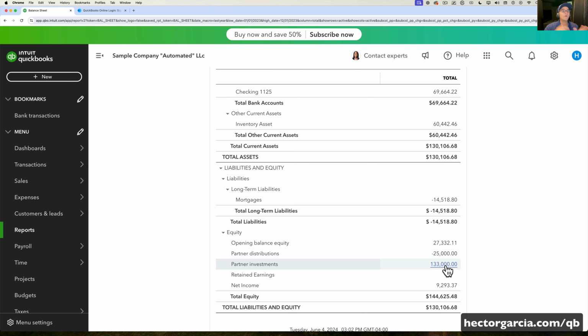So again, can we trust QuickBooks to automate accounting? The answer is no, but it's getting very close. It's getting scarily close. But at the same token, is it really scarily close?